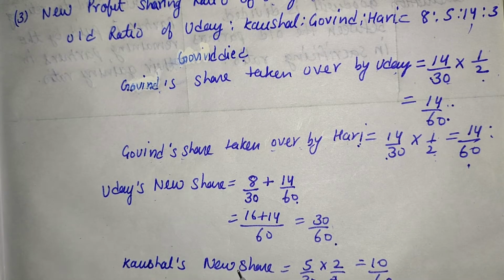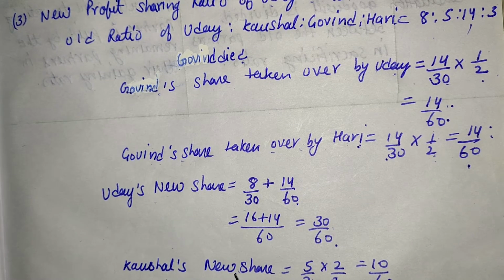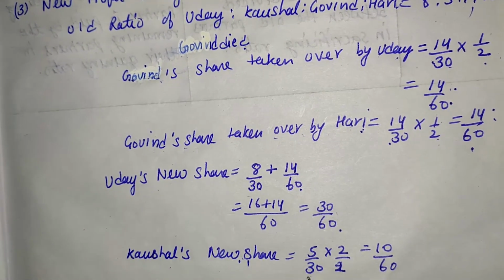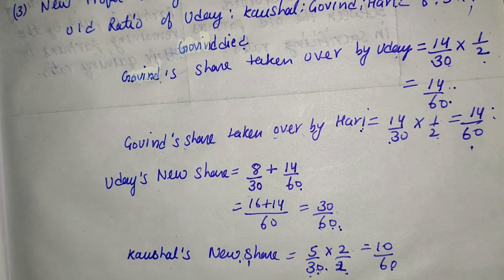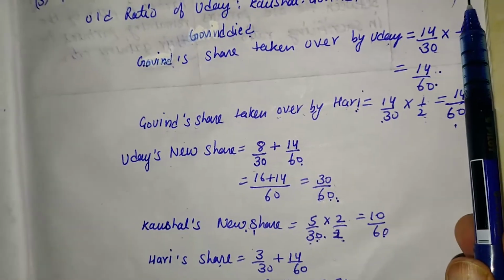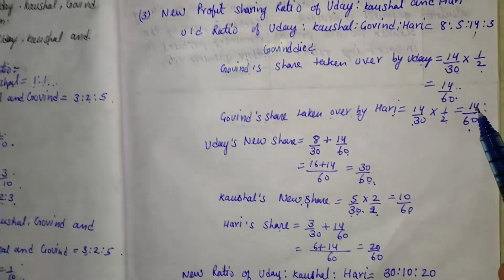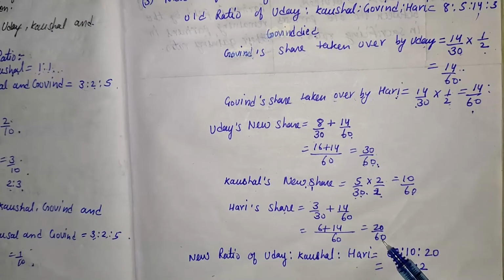Now Kaushal's share. Kaushal did not get anything at the time of Govind's death. So 5 upon 30 is Kaushal's share. Here the denominator is 60, but there the denominator is 30. So we multiply by 2 and divide by 2. So 5 into 2 is 10, 30 into 2 is 60. Hari's old share is 3/30, and Hari is taking 14/60. After solving this, we are getting 20/60.